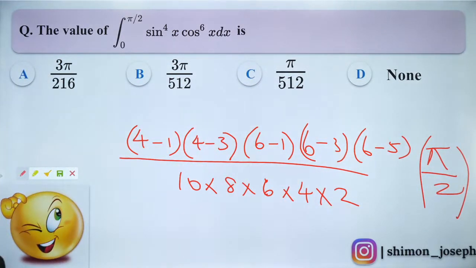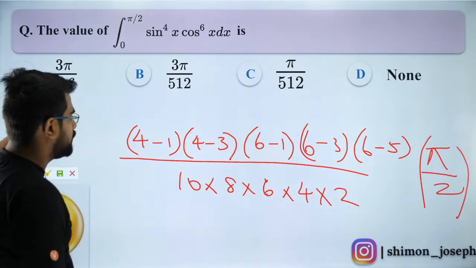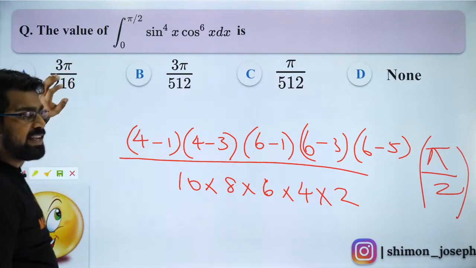Okay, is that clear, people? Did you all like it, everybody? Are you all clear with it? So can you tell me what is the answer? Please finish it off, guys, everybody.